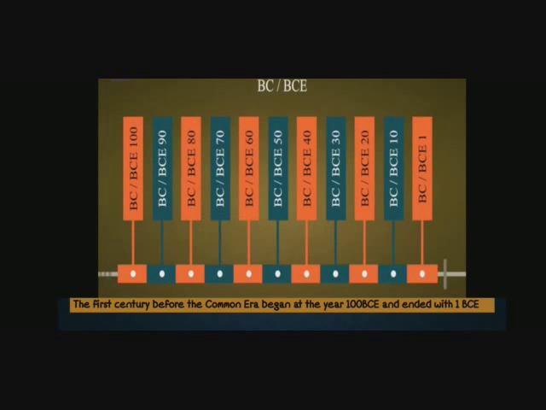The first century before the Common Era began at the year 100 BCE and ended with 1 BCE. So when we calculate the Common Era, we write from 1 CE to 100 CE. But when we count the era before Christ, we count it as 100 BC or 100 BCE to 1 BC. We are going to count it in descending order.